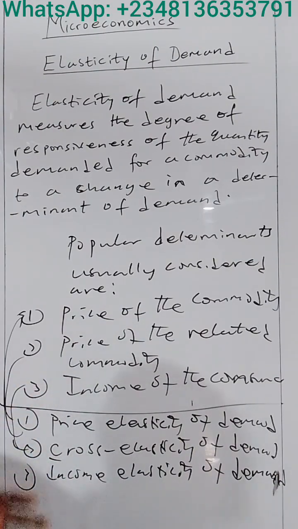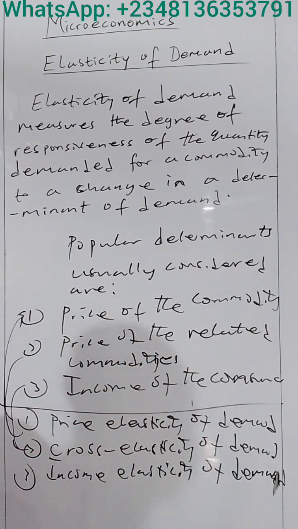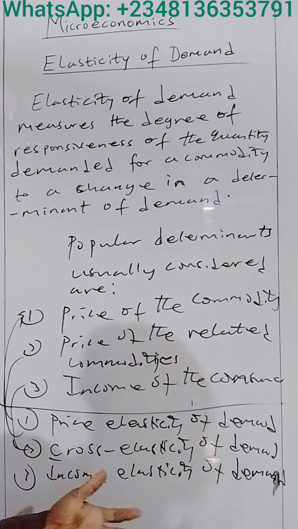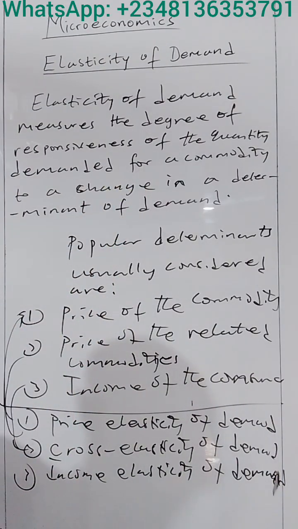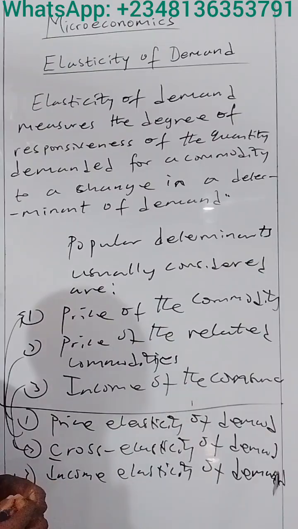The second is the price of the related commodity, where we deal with cross elasticity of demand, or cross price elasticity of demand. And three, the income of the consumer, where we consider income elasticity of demand. So how do we measure the elasticity of demand?